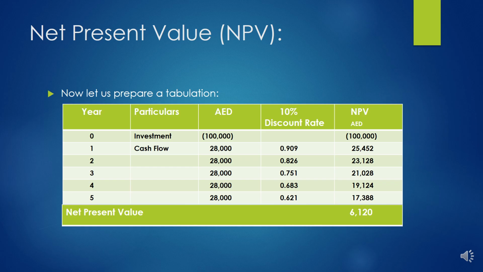If the project has a positive return or NPV, the investment is likely to pass the test. And if the net present value is a negative figure, that means the returns are less than the investment, then the project or the investment is likely to be put off. That is the concept of net present value.